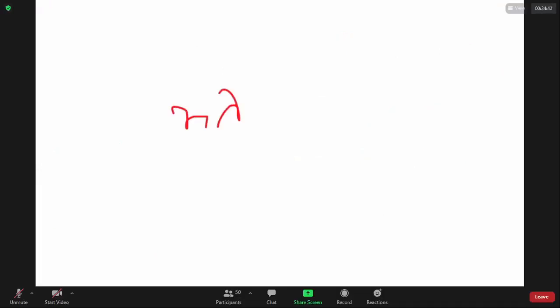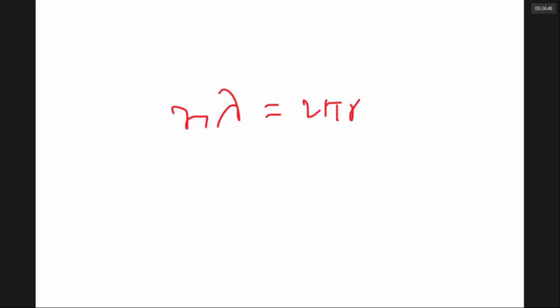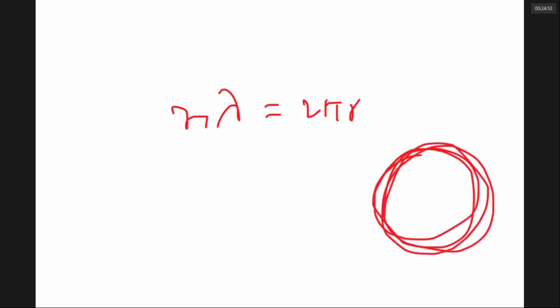Do you know lambda is equal to 2 pi R? Electron revolves only in those orbits where the circumference 2 pi R is equal to an integral multiple of lambda.